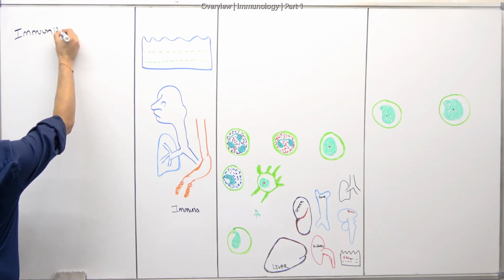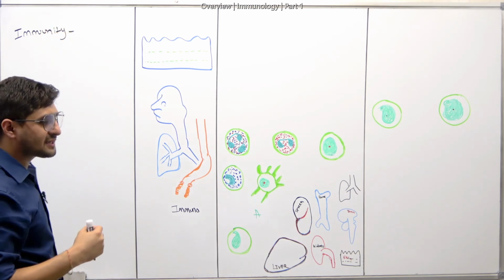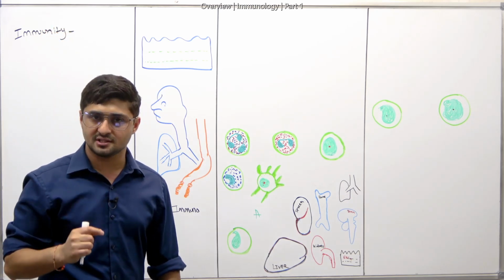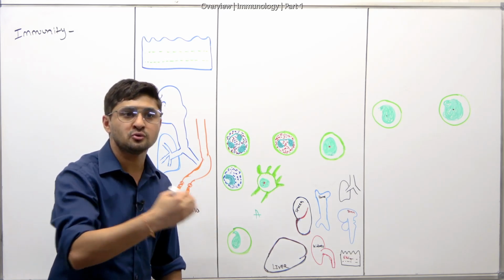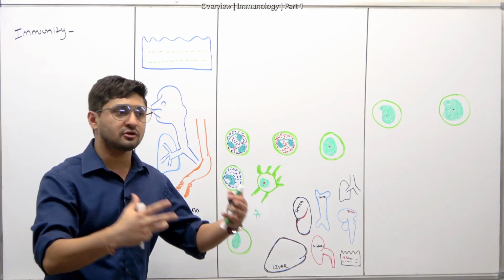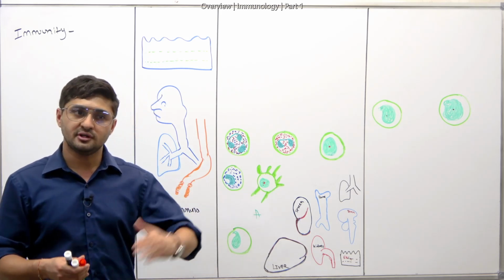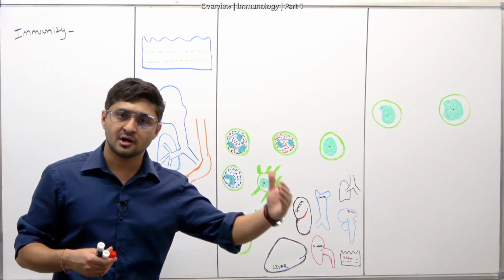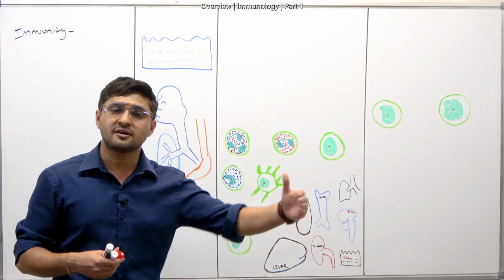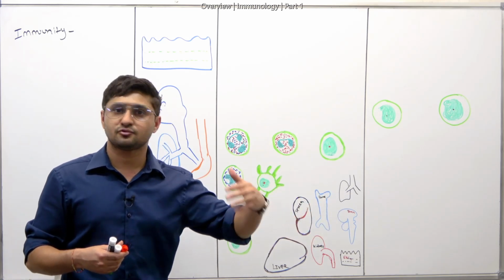Whenever you hear immunity, always think about resistance or defense to any sort of foreign substance or infection. When we say we're immune to something, we're resistant to that infection or foreign substance.